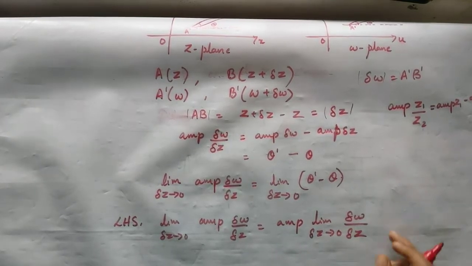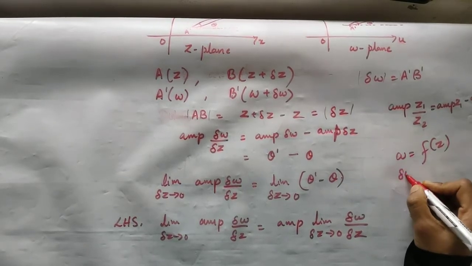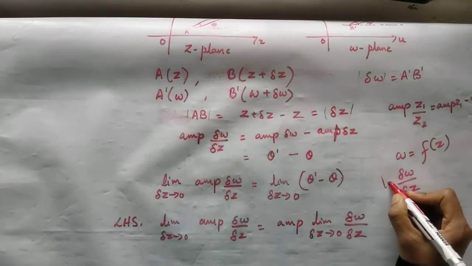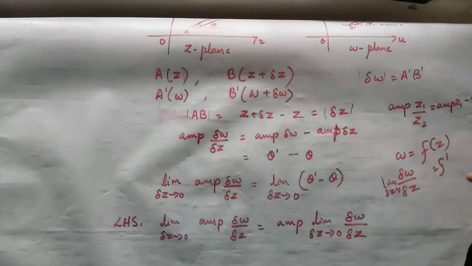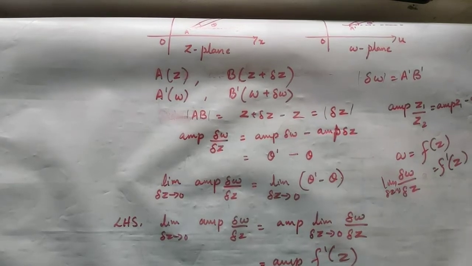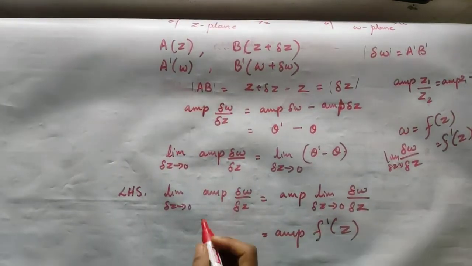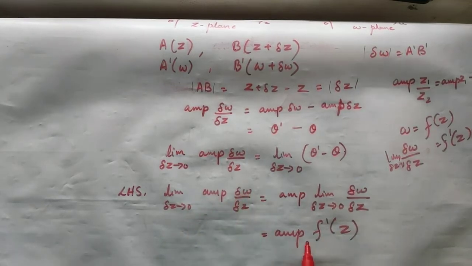Yes. Now as per the definition, if w is a function of z, the limit of delta w divided by delta z as delta z tends to 0 is what? Is it not f dash of z? Right? This means this is f dash of z. It is nothing but the amplitude of f dash of z. So you have got the limit as delta z tends to 0, amplitude of this, as the amplitude of f dash of z.